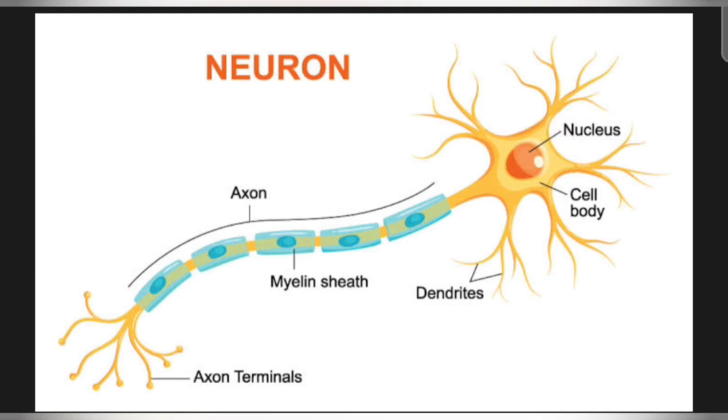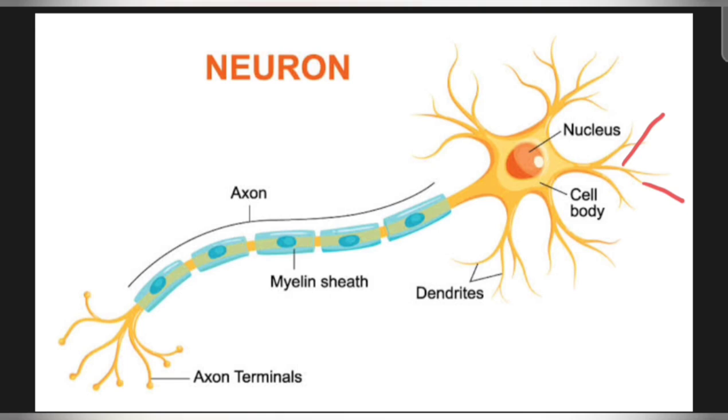Many short fibers arise from the cell body, which are known as dendrons or dendrites. Basically the larger ones, these main ones, are the dendrons, but as you can see, from these many short branches also arise. Those are known as dendrites. The function of the dendrite is to receive messages from the previous neurons.